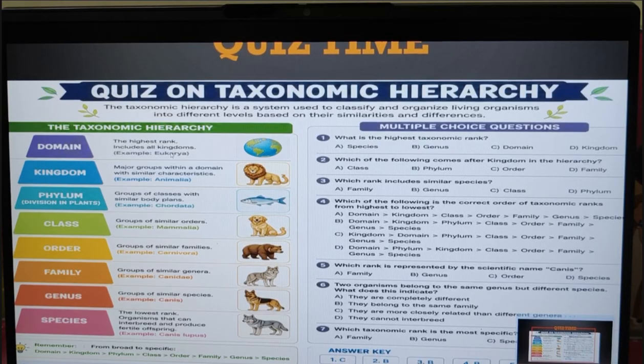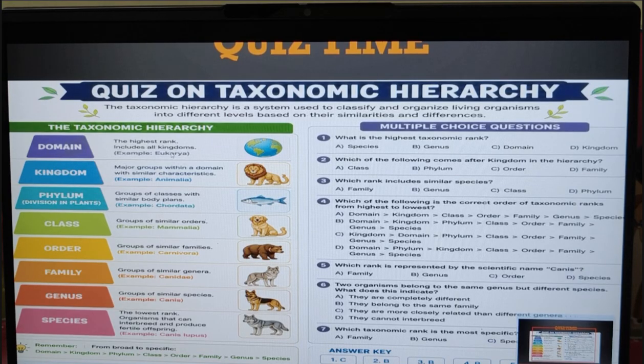I told you in the synopsis we have 2 kingdom classification and 5 kingdom classification. After the 5 kingdom classification we have another classification called domain. Domain includes 3 major categories: bacteria, archaea and eukaryote. So all these 3 are the main domains. We don't have 5 kingdoms anymore, we have only these 3. Within that, eukaryote will include all the other 5 kingdom categories. This is just additional information that you can know. But according to your textbook, it is given only up to kingdom. So you go with your textbooks, but still you can know these things.